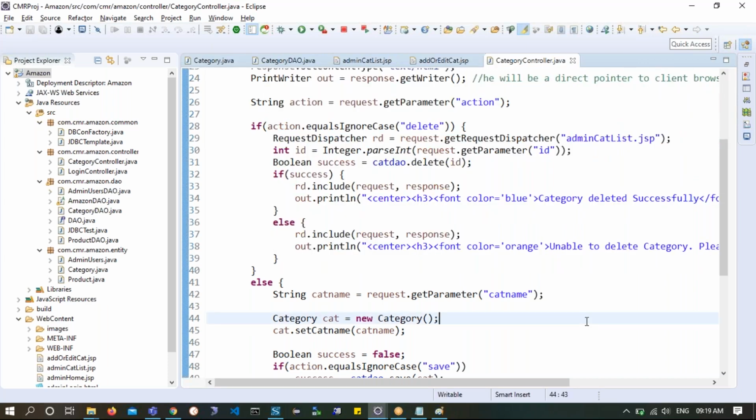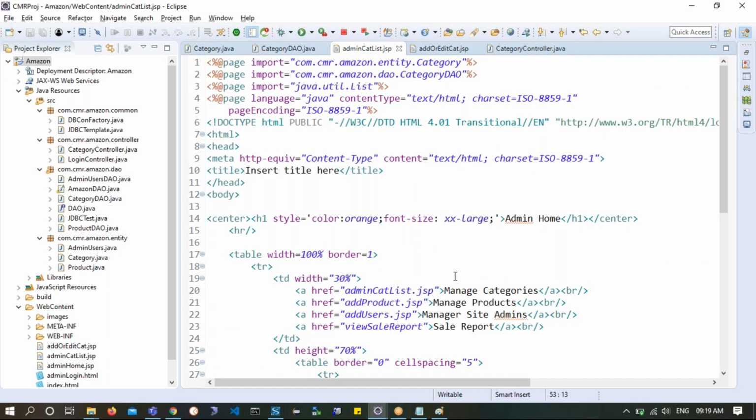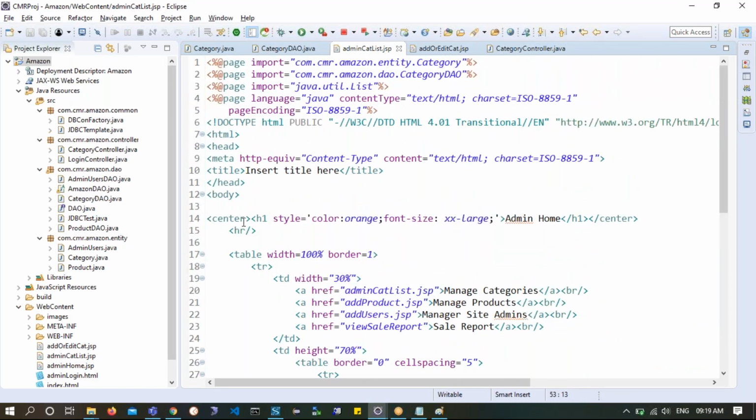Now everywhere you need to understand that when the candidate has logged in, I am maintaining the username of the admin as well as the name of the admin in the session. Because the session is still available, this catlist.jsp will still be able to showcase the welcome message and everything. Am I clear? So where is the welcome message we have, by the way? That's there in the admin homepage, right? I'm sorry, do we have that admin home on the top? Where is he showing? Poor fellow, he is not getting any welcome.